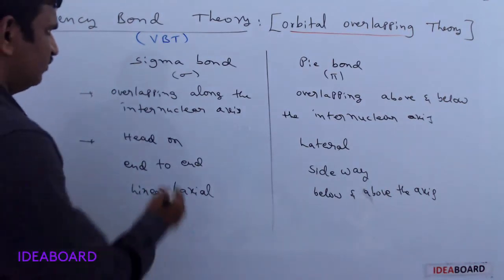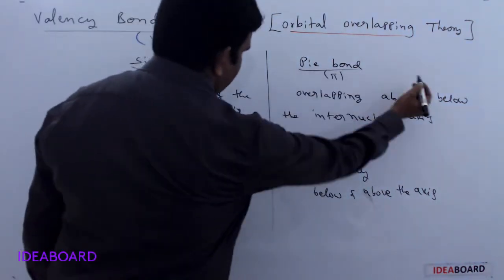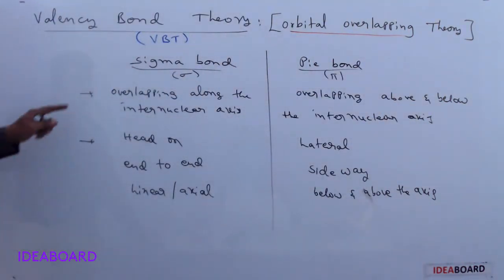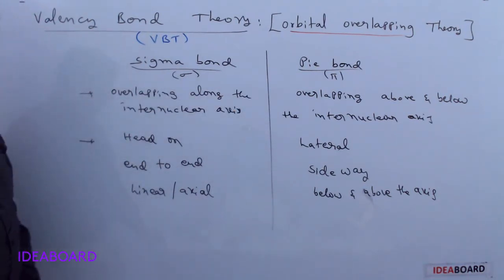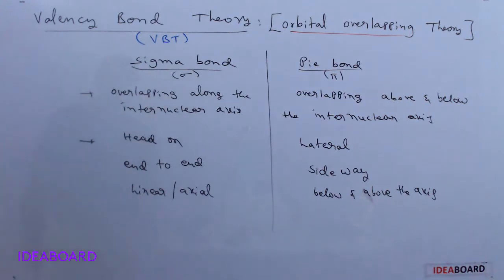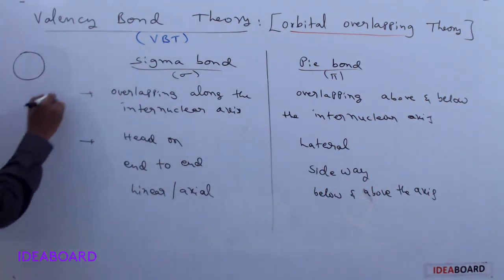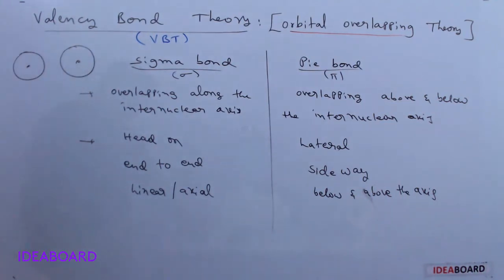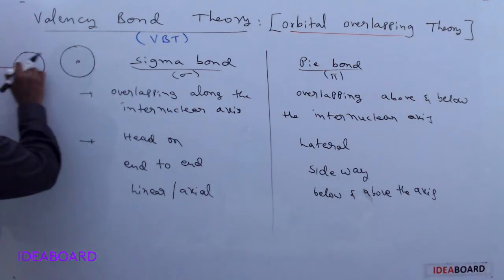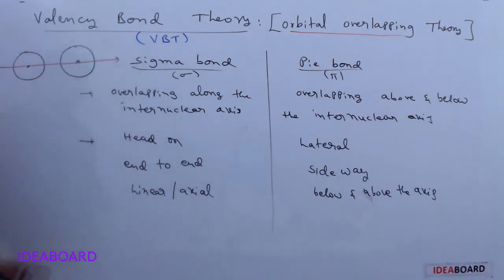Here we will discuss the main difference between sigma bond and pi bond. In a sigma bond, the atomic orbitals overlap along the internuclear axis. What is this internuclear axis, sir? Suppose, please see, this is an s orbital and we are taking another s orbital. This is a nucleus, this is a nucleus. The line which passes through or joins these two nuclei is called the internuclear axis.